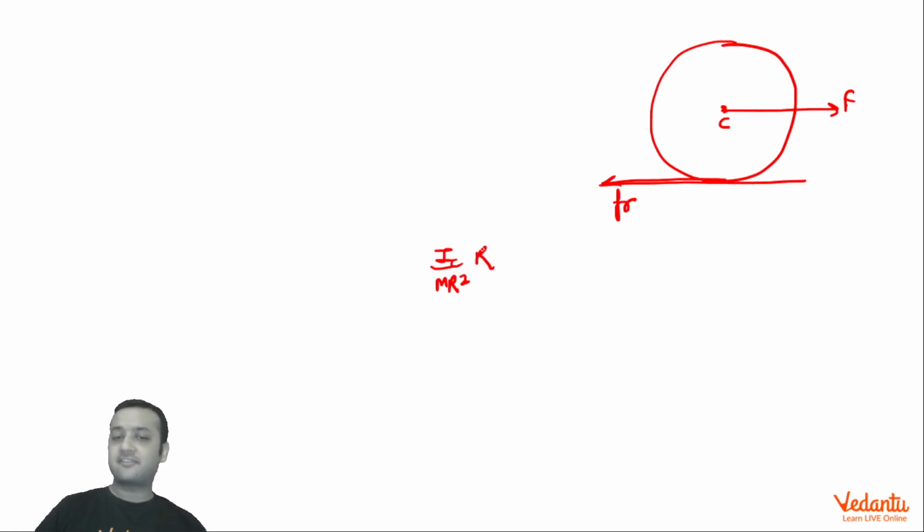So half into r. That means if the force F acts r by 2 distance above the center, the force of friction would have come in the forward direction. If the force acts r by 2 distance below the center, then friction will come out to be in the backward direction. So this is the way by which you can find whether the force of friction will be in the backward or the forward direction.